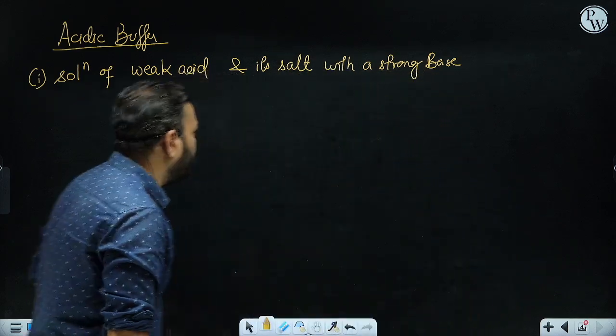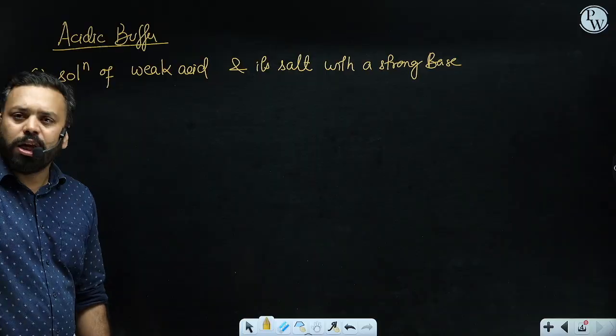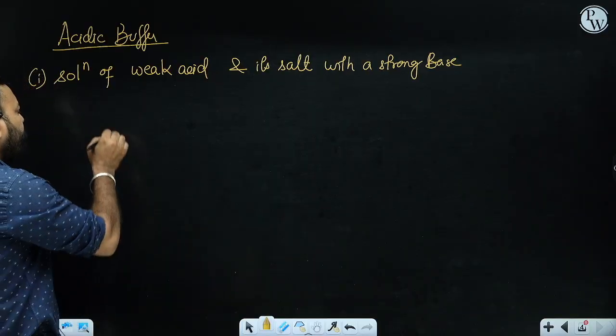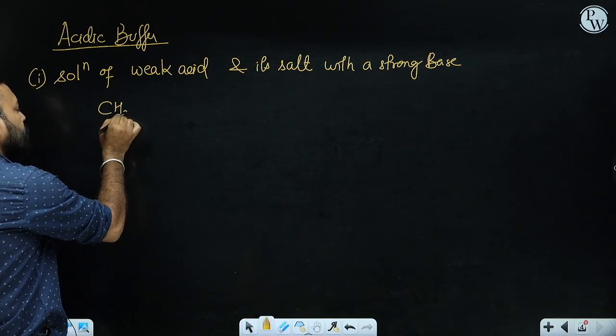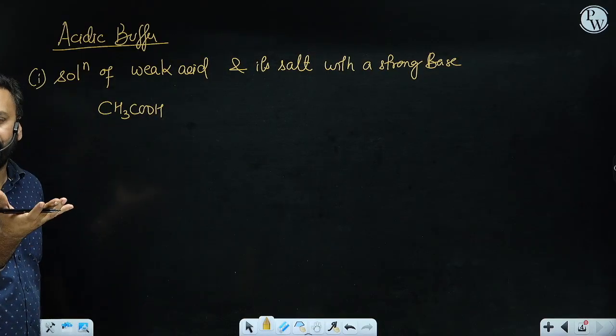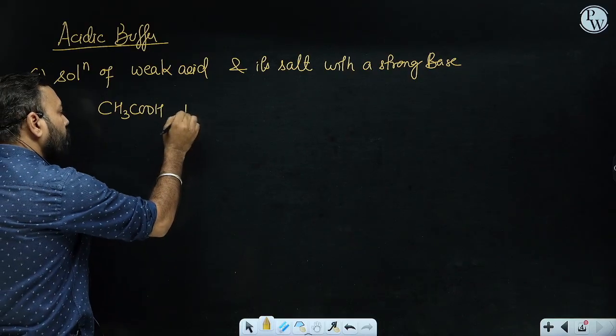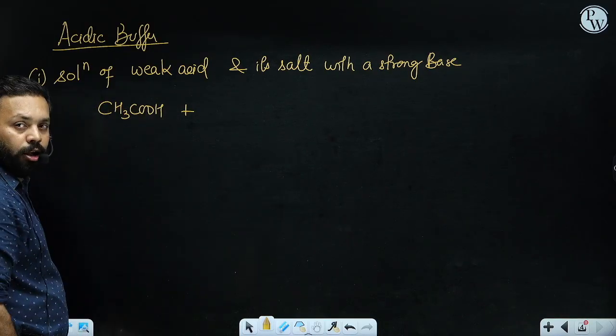Let me give you some examples. First of all, to give any example of acidic buffer, think about a weak acid. What is a weak acid? Again, CH3COOH. Is this a weak acid? Yes. So you take water, dissolve some acetic acid in that water, and add a salt of the same acid with a strong base.